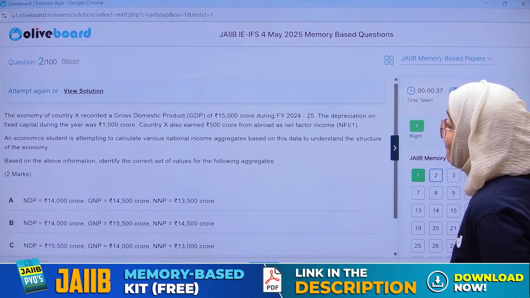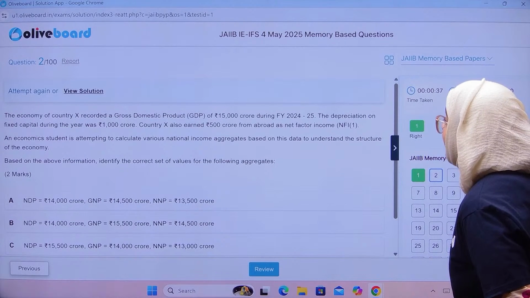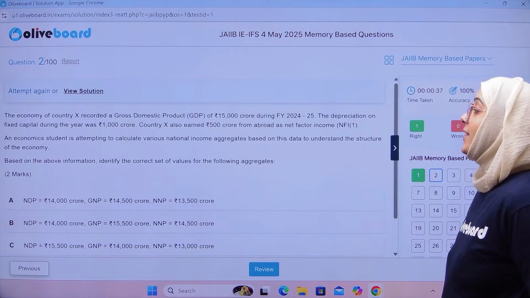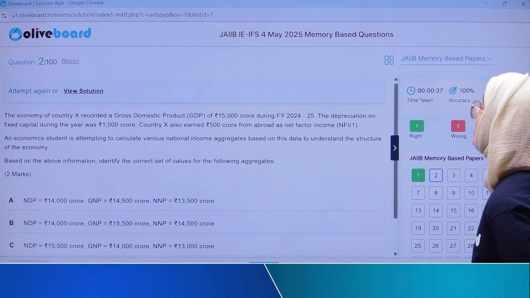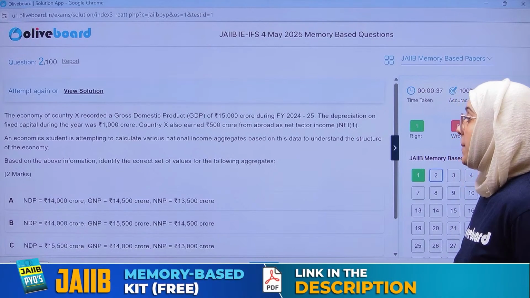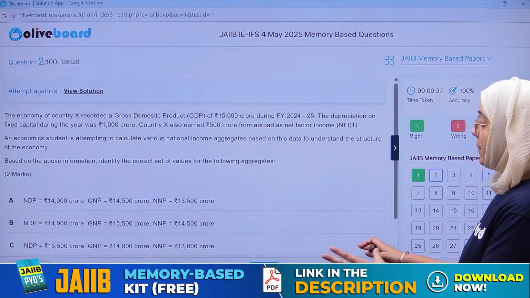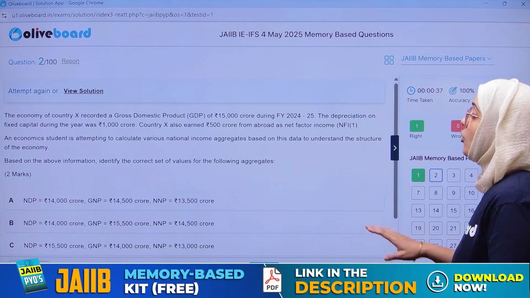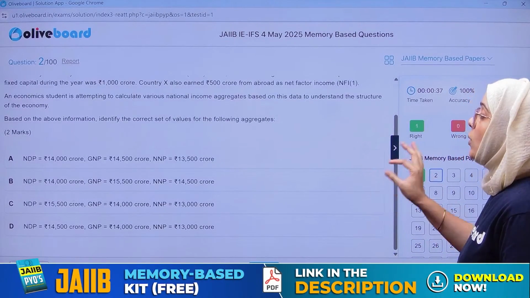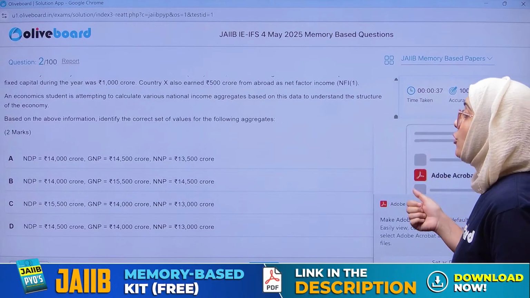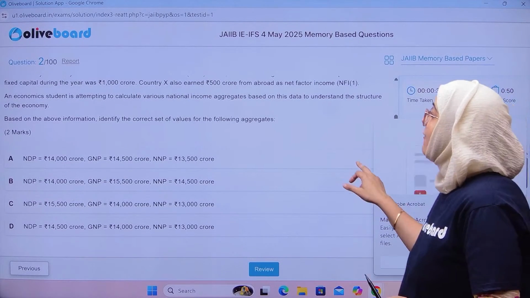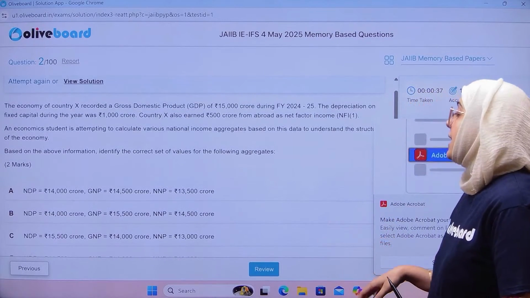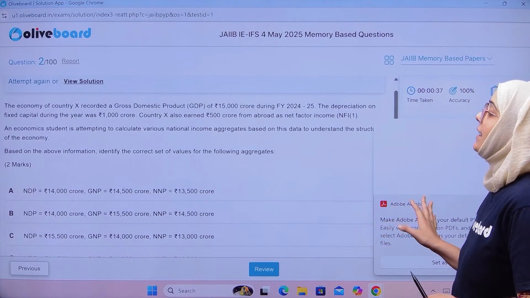Country X also earned 500 crore from abroad as net factor income from abroad. An economics student is attempting to calculate various national income aggregates on this data. Based on the information, identify the correct set of values. We have to calculate NDP, GNP, and NFIA. Everyone, please answer this question. Very simple, very easy question.